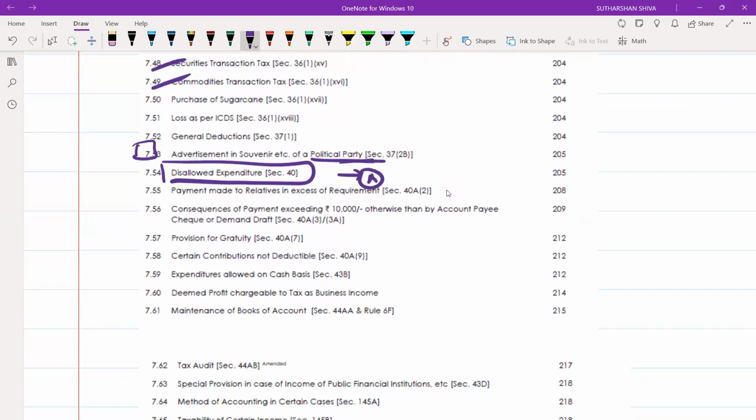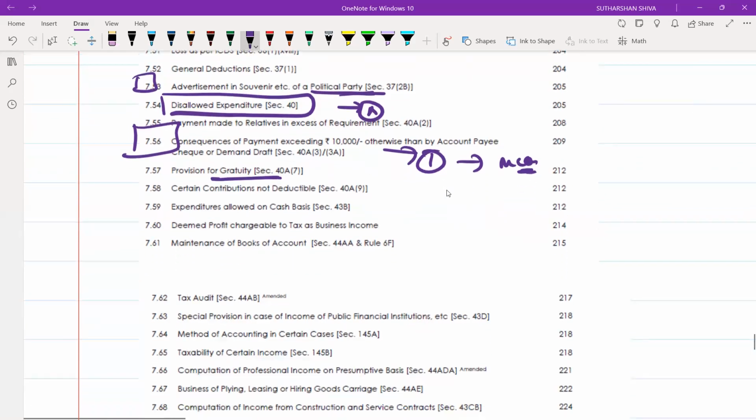And after that, 40A(7) and 40A(7) is an important one. You will get an MCQ also. Okay. Payment of the provision for gratuity from an employee's point of view. Okay. These are the important areas which you need to focus.